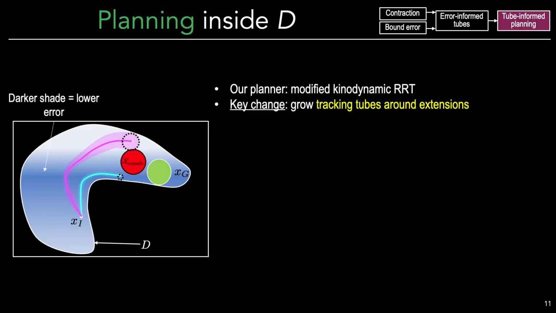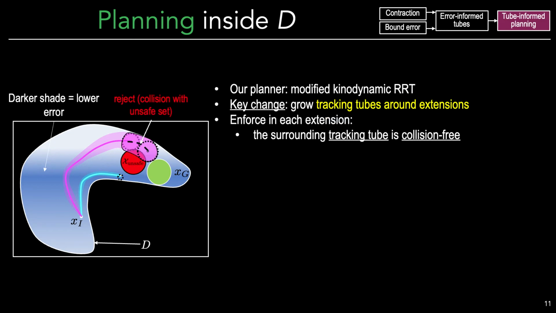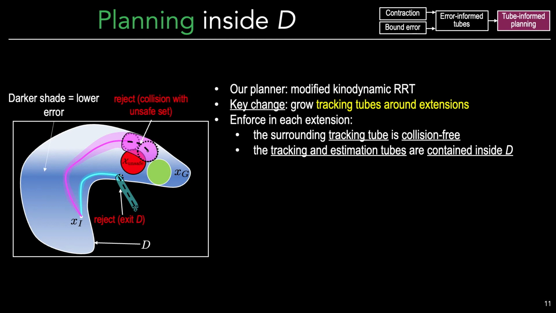We modify a kinodynamic RRT with the key change that we also grow trajectory tracking error tubes around any candidate extension within the planning tree. We also add some additional constraints. One, that the tubes themselves are collision-free. This ensures that the system will not collide when attempting to stabilize around the plan. And two, that the tubes are fully contained inside the trusted domain D. This ensures that the tracking and estimation tubes are in fact valid, since otherwise we may underestimate the perception error outside of D.